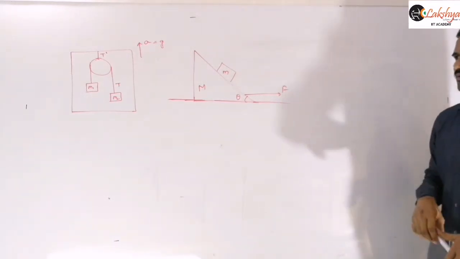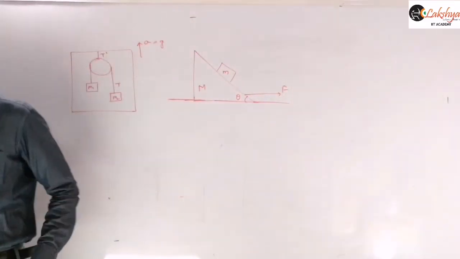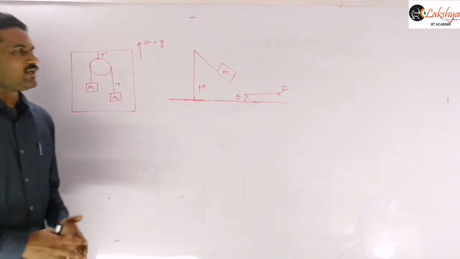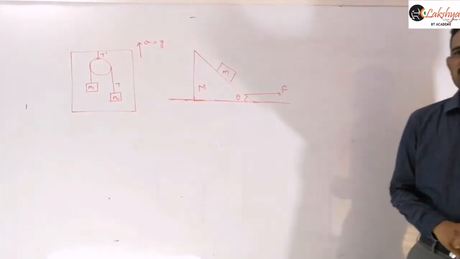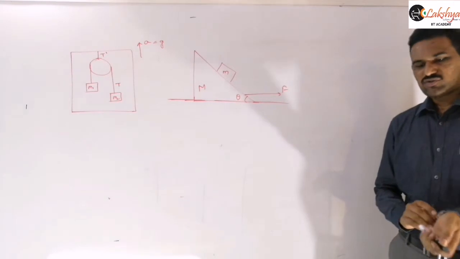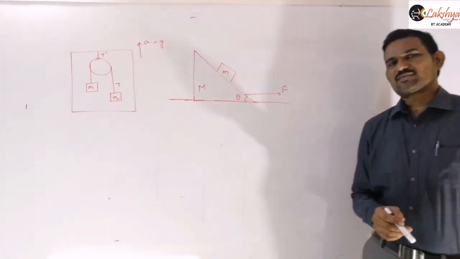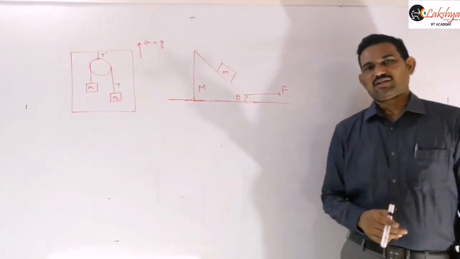So write this problem. A block of mass m is placed on a smooth wedge of mass capital M, which is placed on a smooth horizontal surface.